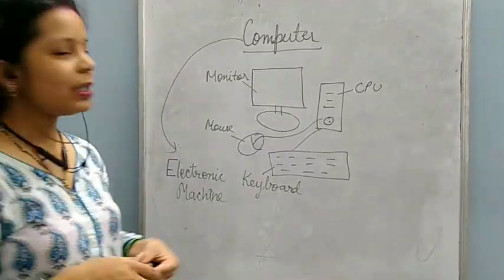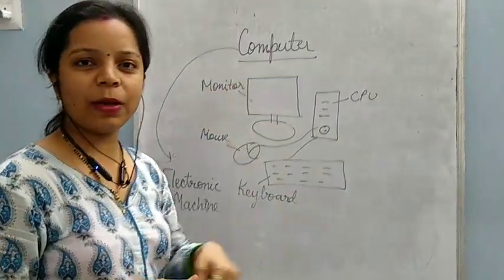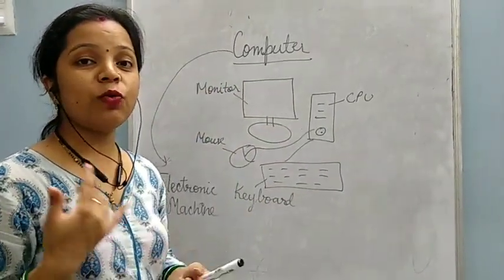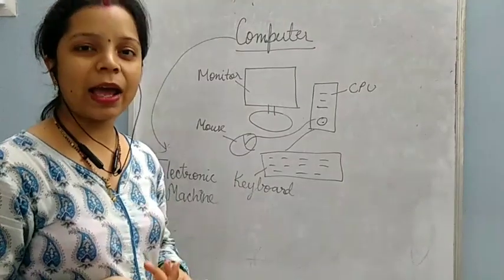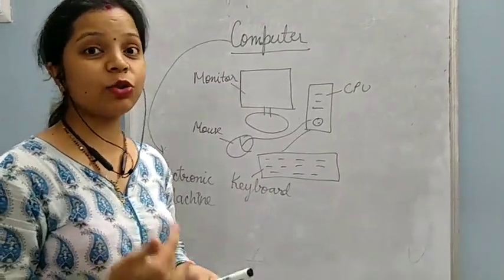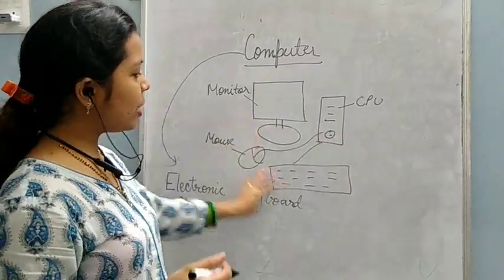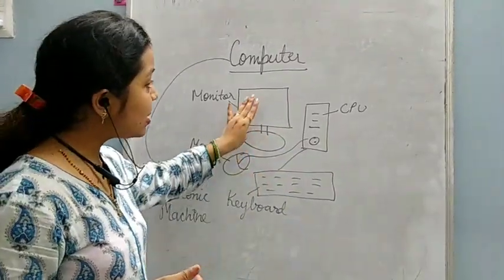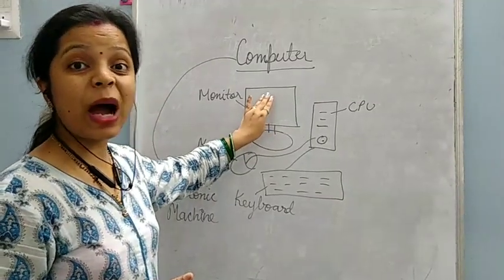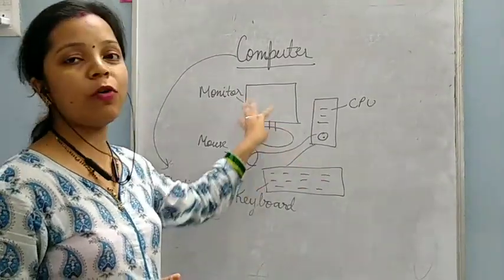Today we see that the computer is used in so many places. Like you will get a computer in shops, banks, railways, offices, schools. Everywhere you will get a computer. And why is the computer used everywhere? Because it is the most powerful machine.